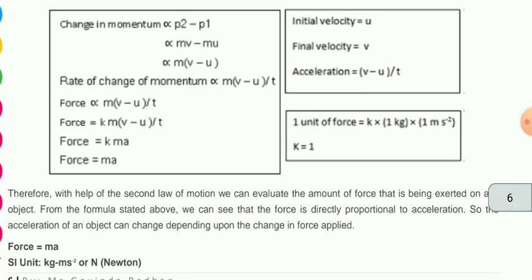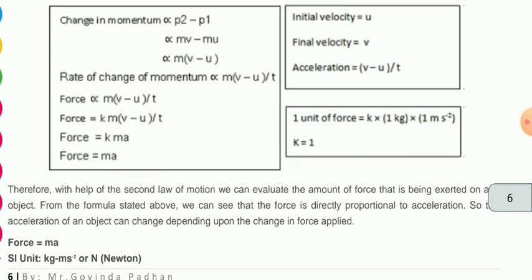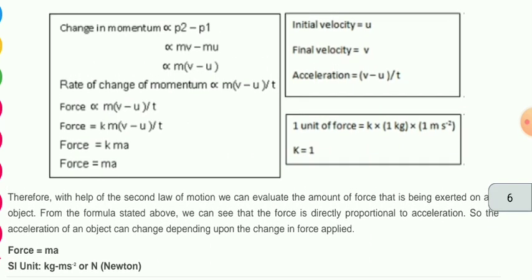Now I hope you got the point. Therefore, with the help of the second law of motion, we can evaluate the amount of force being exerted on any object. If we can calculate the acceleration and we know the mass, then we can find out the amount of force applied.